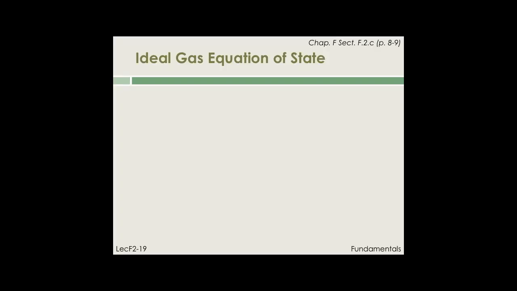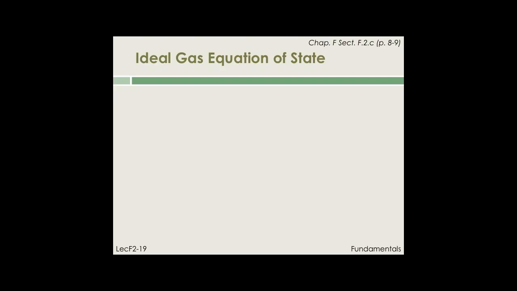In the previous slides, we reviewed Boyle's law, which states that the volume of a gas is inversely proportional to the pressure when we keep the temperature and the amount of gas constant. We then discussed Charles' law, which states that the gas volume is directly proportional to the absolute temperature when we keep the pressure and the amount of gas constant.